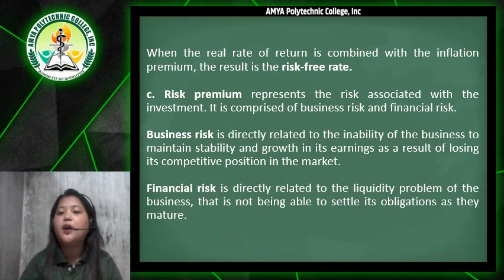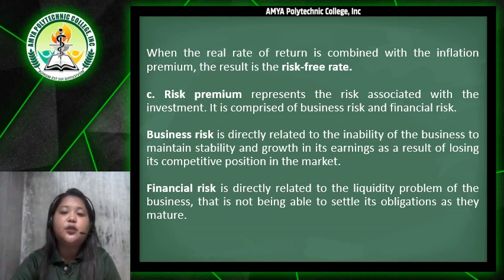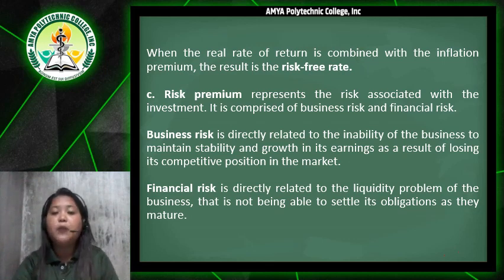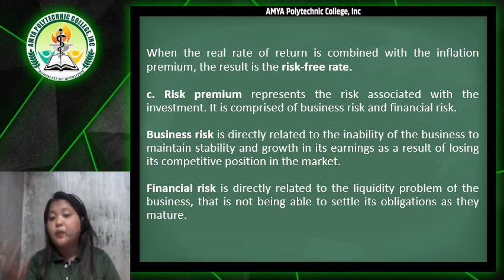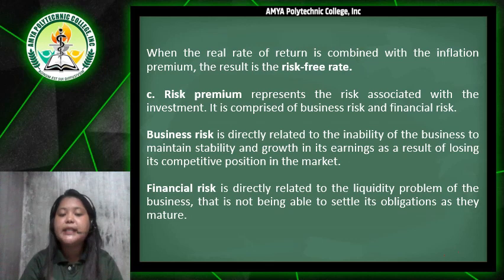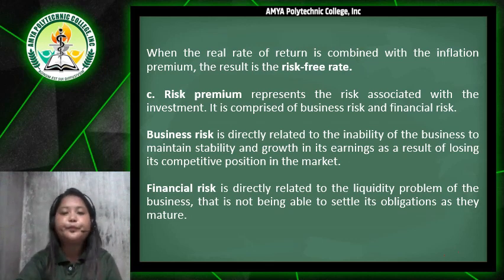And then we also have the financial risk. Financial risk is directly related to the liquidity problem of the business, that is, not being able to settle its obligations as they mature. So again, business risk is related to the inability of the business, and financial risk is related to the liquidity problem.